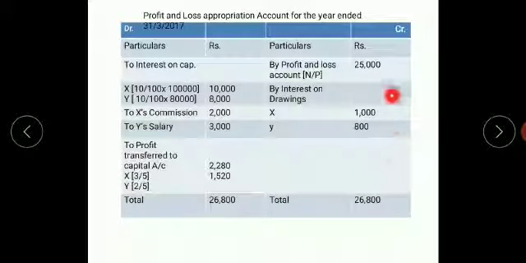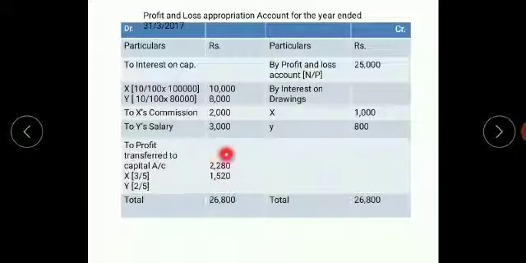First you close the credit side. Total the credit side, 26,800. Write the same to the debit side. Go on minusing one by one. Minus 10,000, minus 8,000, minus 2,000, minus 3,000.